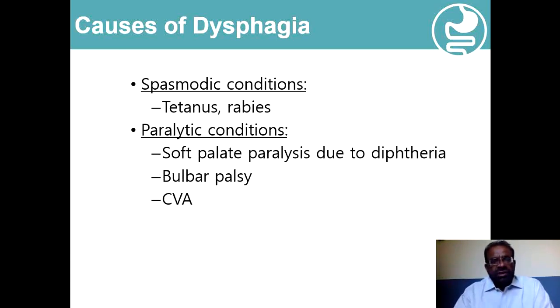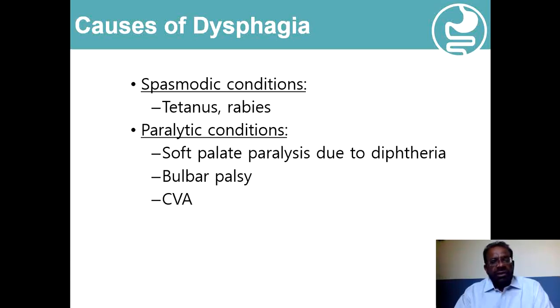Spasmodic conditions of the muscles of the pharynx resulting from tetanus and rabies will also be associated with dysphagia. And paralytic conditions which involve the paralysis of the soft muscle, resulting from diphtheria, are bulbar and pseudobulbar palsy. The bulbar palsy is lower motor neuron involvement of the last four cranial nerves, whereas the pseudobulbar palsy results when there is upper motor neuron lesion of these last four cranial nerves.